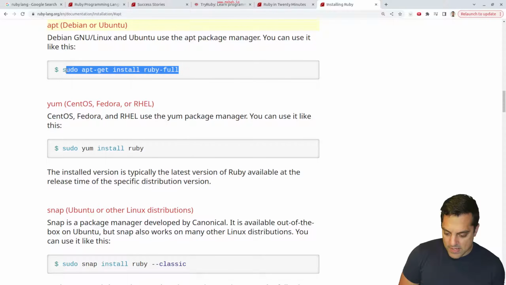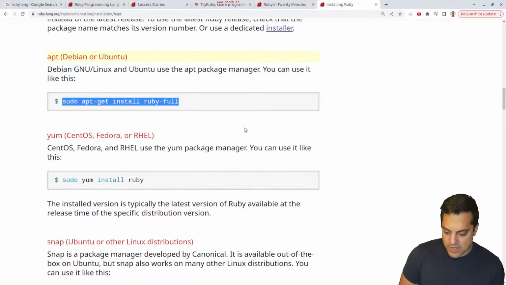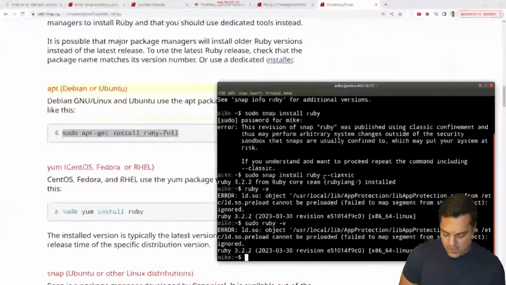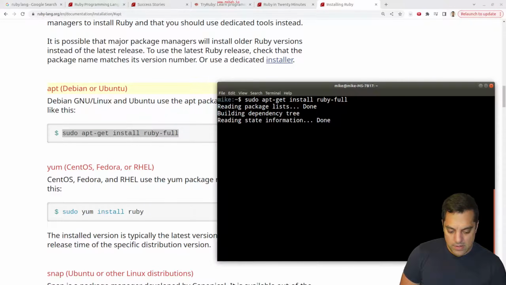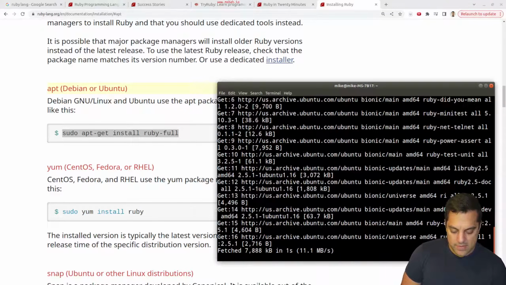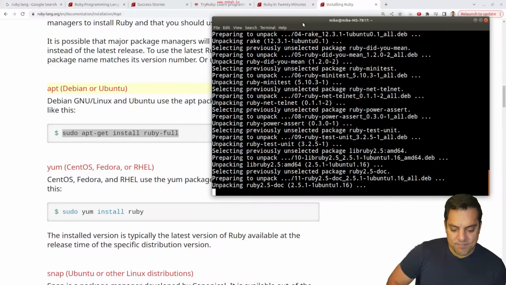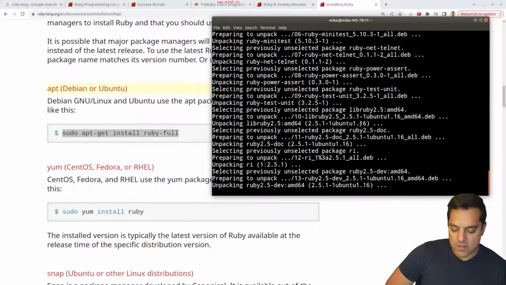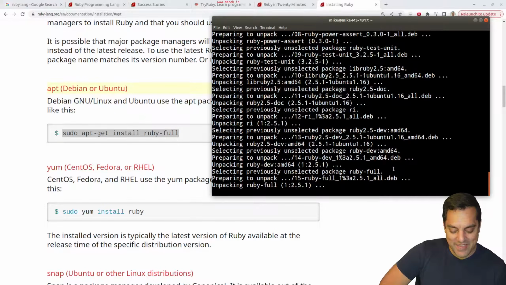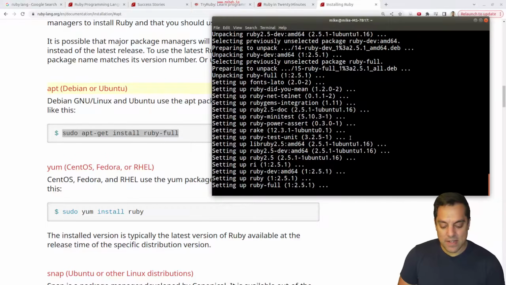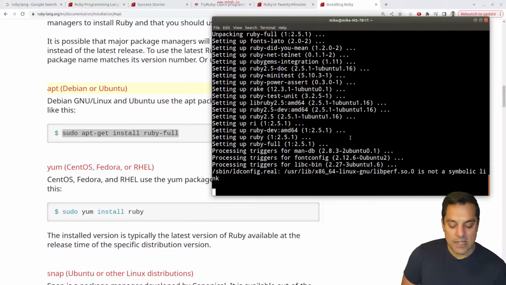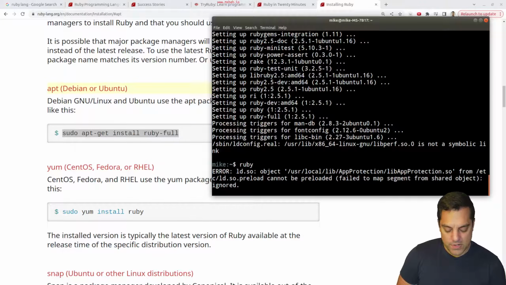Okay, sudo apt-get install ruby-full here. Let's follow the directions instead of just trusting our package manager. Okay, yes, we want everything. And the snap thing has never really worked super well for me on Ubuntu, so sometimes I'm fighting my management system here. I'll have to do another video on package management at some point. Let's see how that did for us.